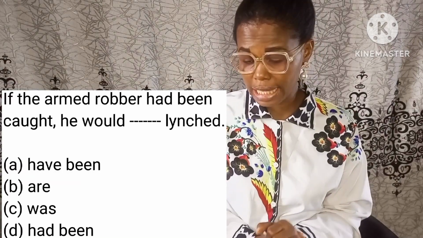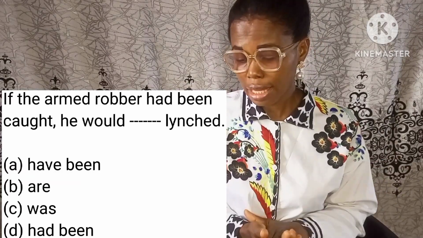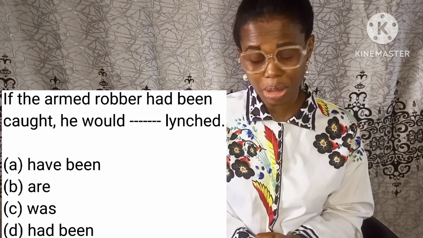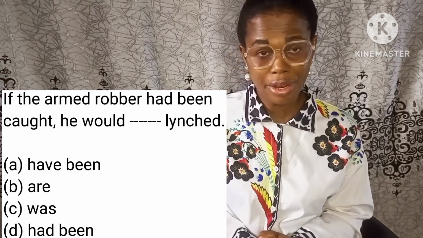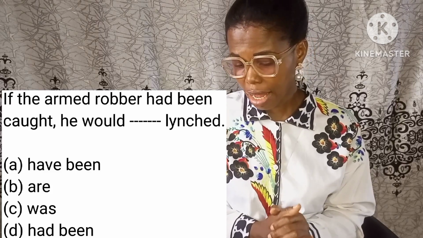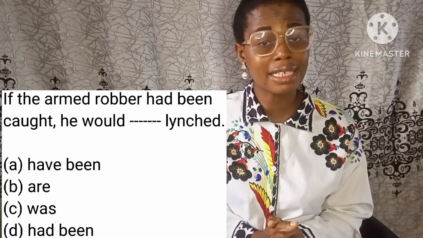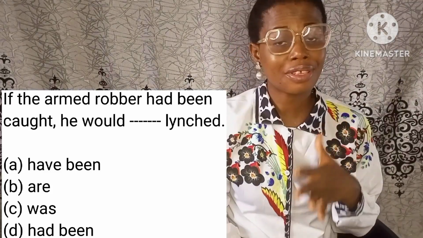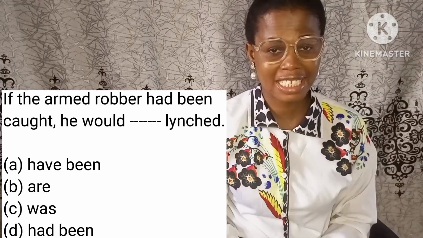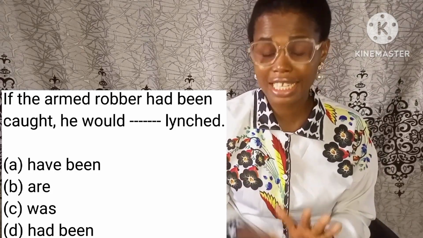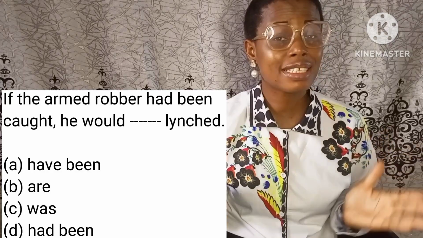If the armed robbers dash court, they would have been lynched. We have option A, have been; B, are; C, was; and D, had been. Now this question is on if sentences or conditional sentences, and is on third conditional sentences.